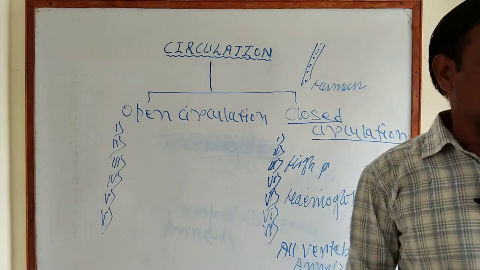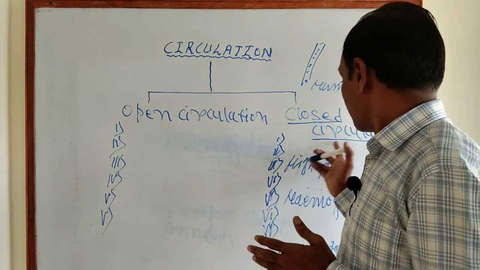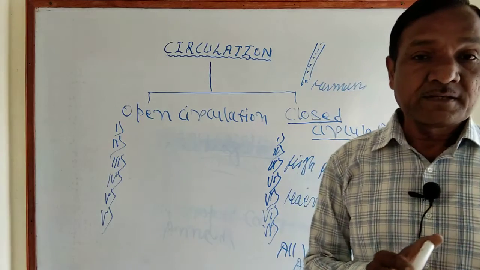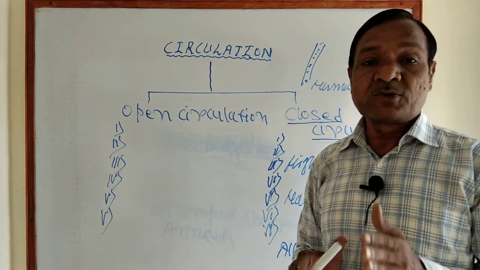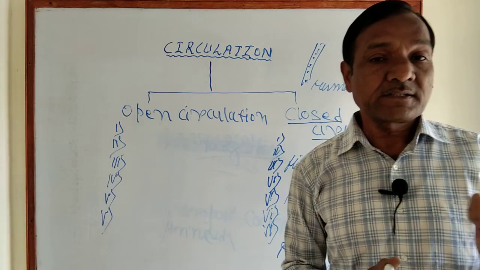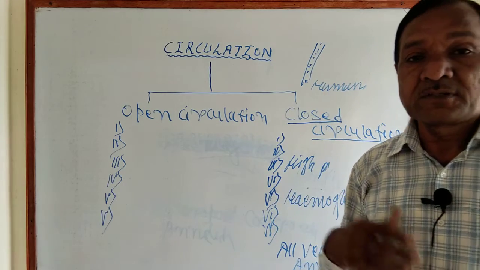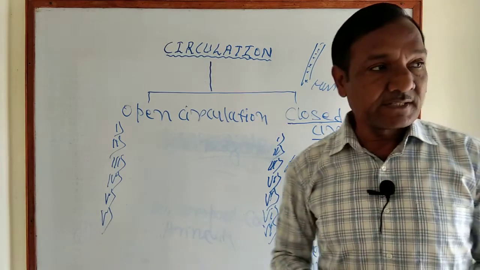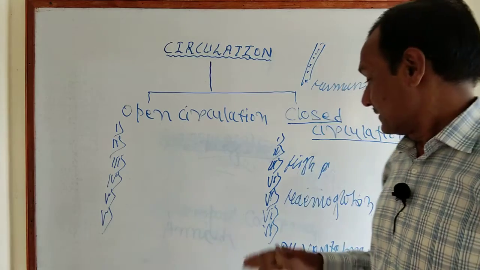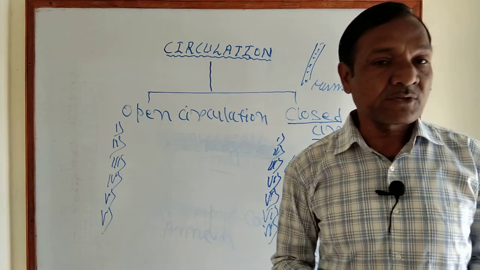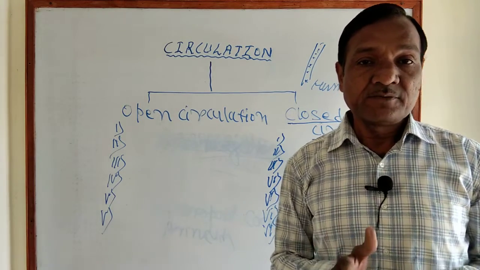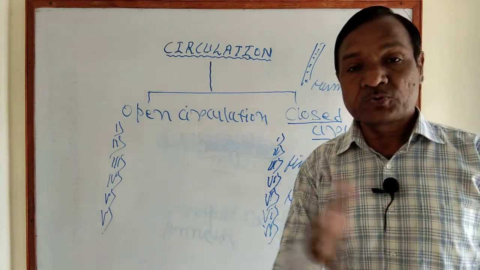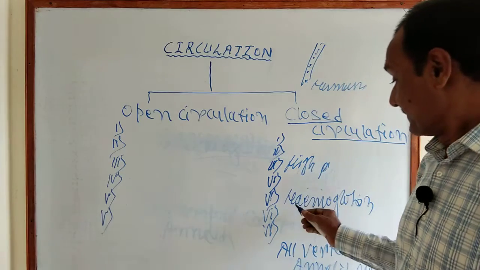Then within closed circulation, the blood is not directly in contact with the cells or the body tissue. How does the exchange of material happen? The exchange of material takes place through the interstitial fluid.